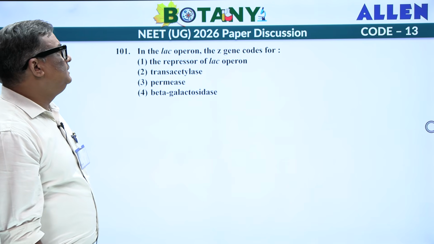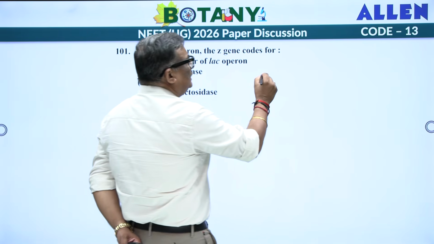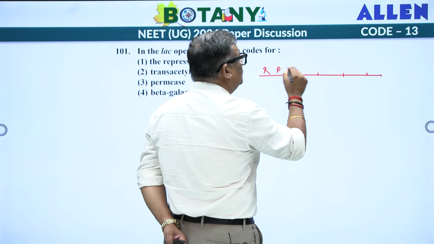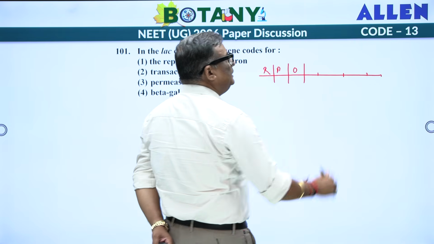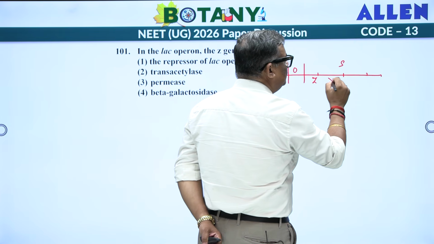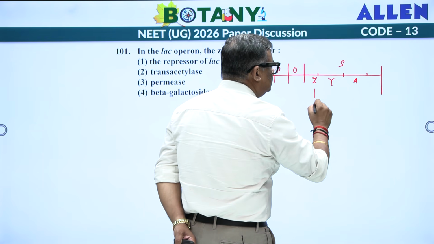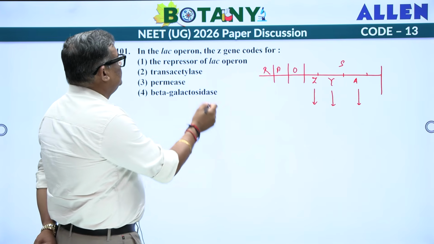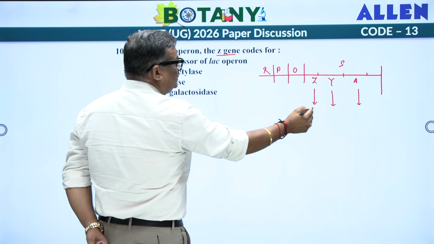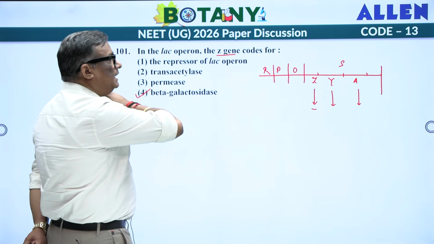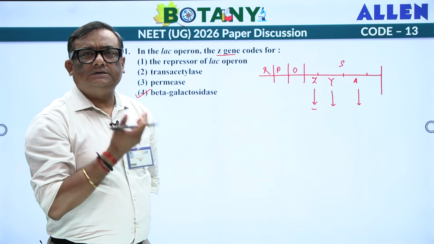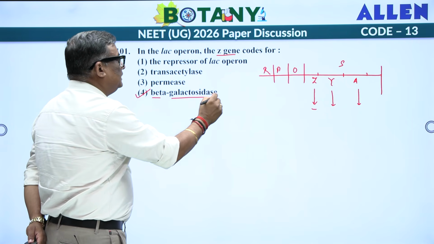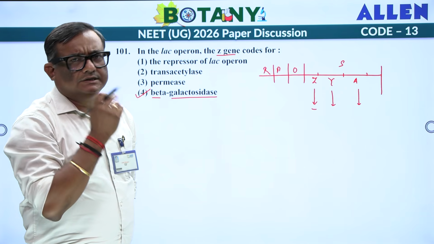In lac-operon, the Z gene codes for, if you remember the lac-operon was having RPO, regulator, promoter, operator and structural genes Z, Y and A. I hope you remember. One is coded by this, one is coded by this, one is coded by this. So the Z gene will code for beta galactosidase, then you have the permease, then you have the transacetylase. So the answer goes with your beta galactosidase. That is lac-operon.